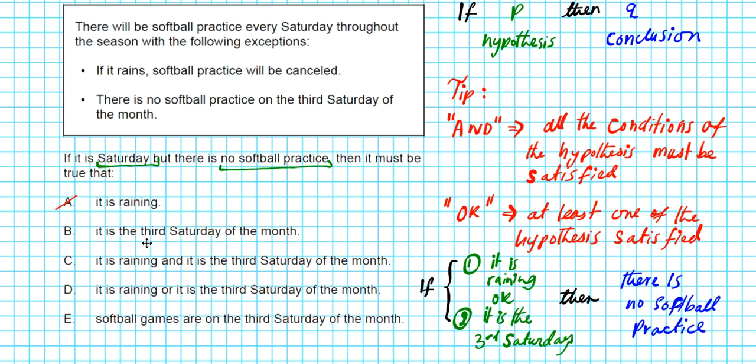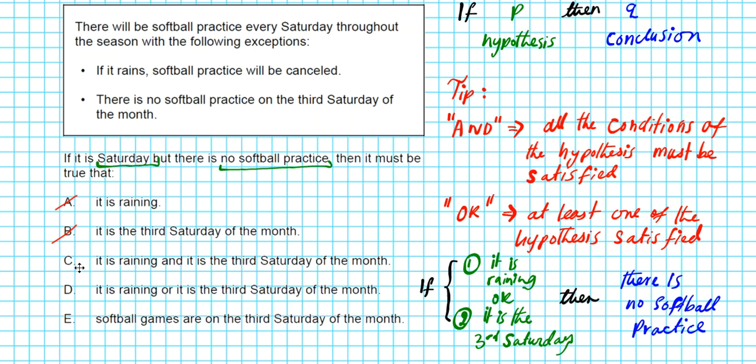Option B will be correct if the third Saturday of the month is the only condition to arrive at the hypothesis or initial condition to arrive at the conclusion that there is going to be no softball. But is this the only condition? The answer is no. It could either be the third Saturday or it could be raining on that Saturday. So option B is not sufficient for us to arrive at the conclusion.